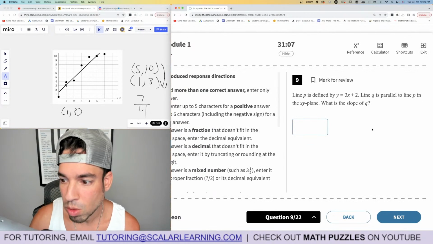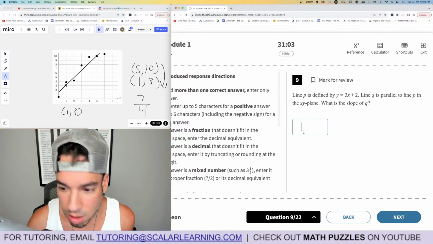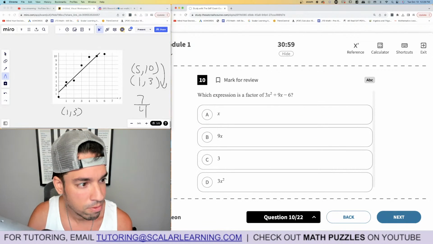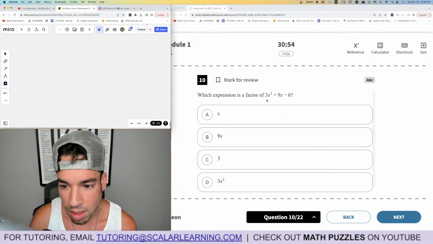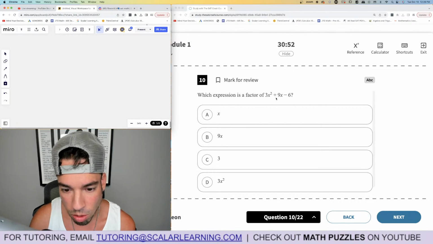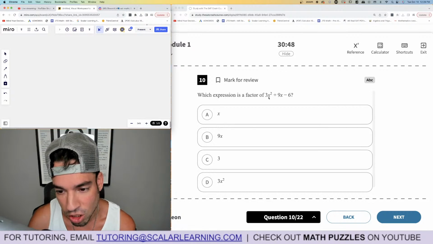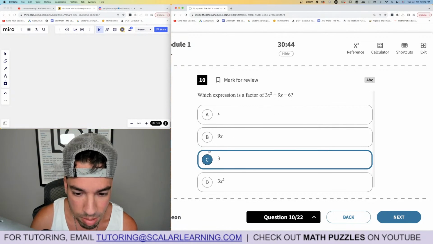Okay, line P is defined by this. Line Q is parallel. What is the slope? All right, so the slopes are going to be identical. So if the slope is 3 here, which it is, the slope of Q should also be 3. Boom, done. Number 10, which expression is a factor? Okay, what can you factor? It's 3, because you can divide each and every one of these terms by 3. It doesn't say greatest common factor, so I'm pretty much done at that point. But I think it is the GCF as well. All of these can be divided by 3. There's no x there, so it can't be anything with x.